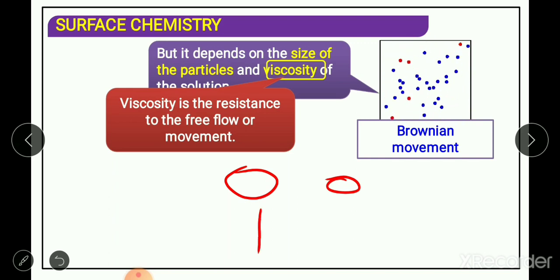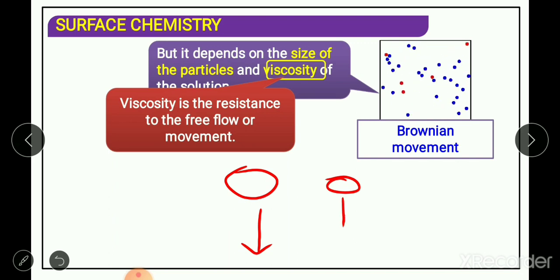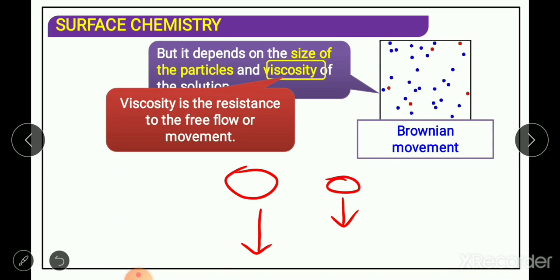Water moves much faster than the oily substance, because the oil has more resistance, more viscosity. So more viscosity, slower movement; less viscosity, faster movement.